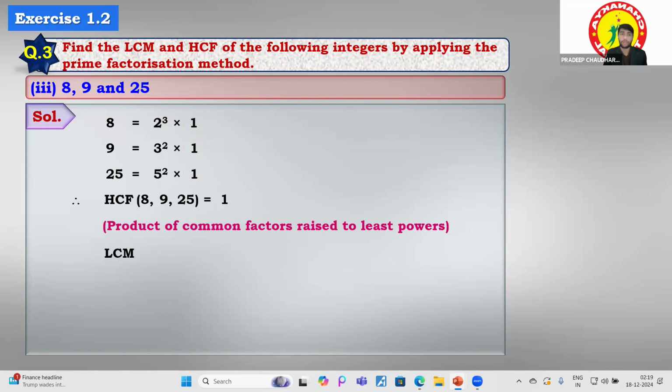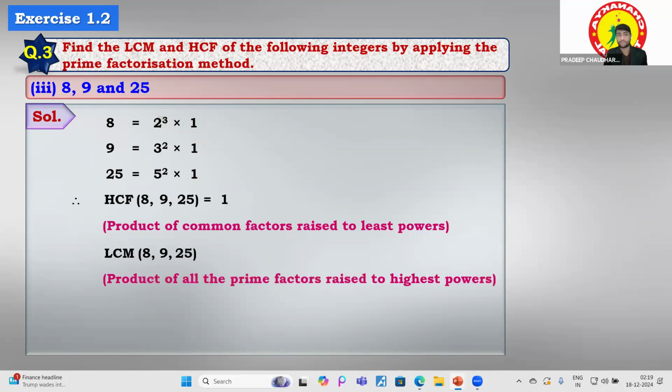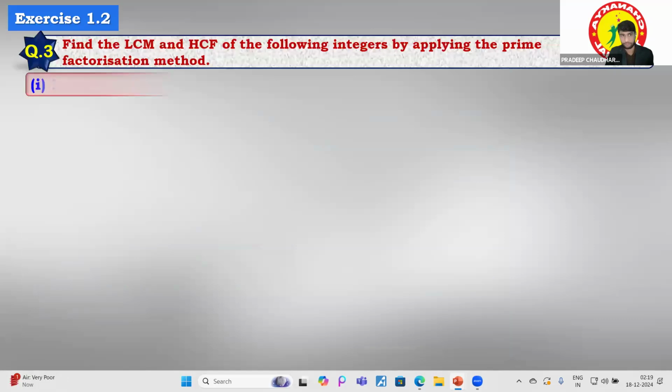Finding out the LCM, we have to include each prime factor over there. So 2 is the prime factor, right? And the highest power is 2 to the power 3. Then moving to 3 square, yes, 3 square over there. So the highest power is only 3 square, we will include this. Moving to the 5, what is the highest power of that? 5 square itself. You will find out that 1800 is the LCM, right?